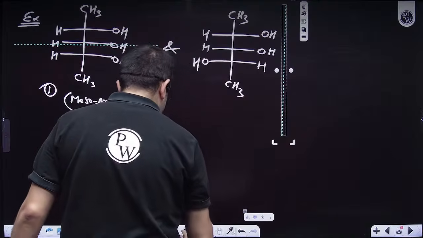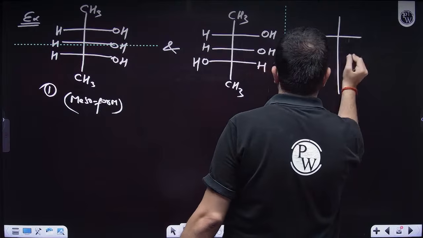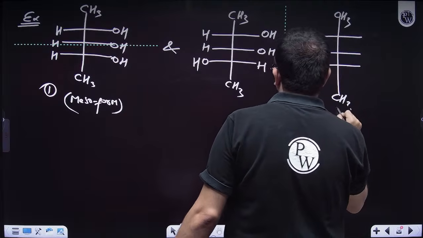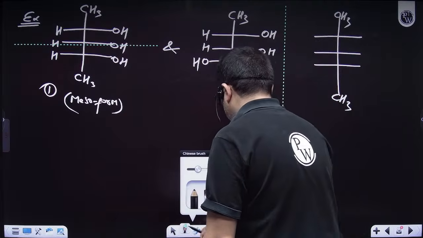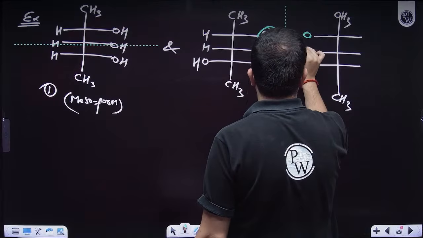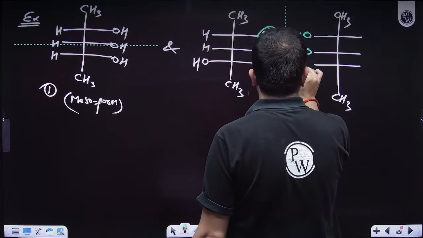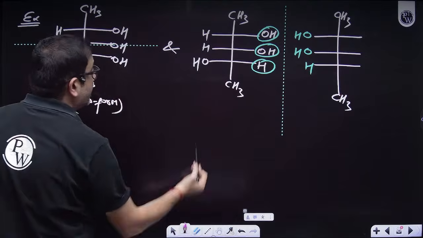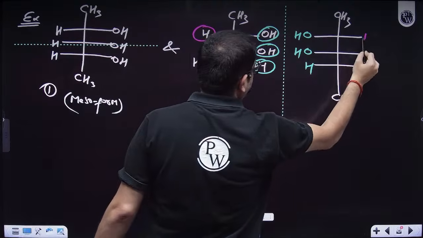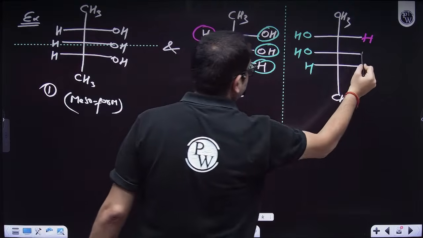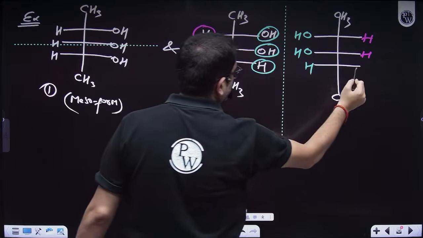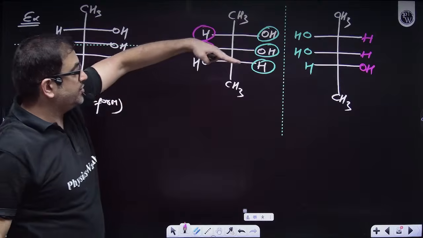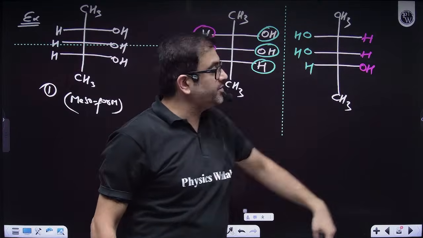So make a mirror image. If you see this mirror image, the other one will again be in front of you. So this OH will come here, this OH will come here, this H will come here. I hope everybody can see. So this H will go that side and this OH will go that side. Is it having any element of symmetry? No, sir. Is that one having any element of symmetry? No, sir.